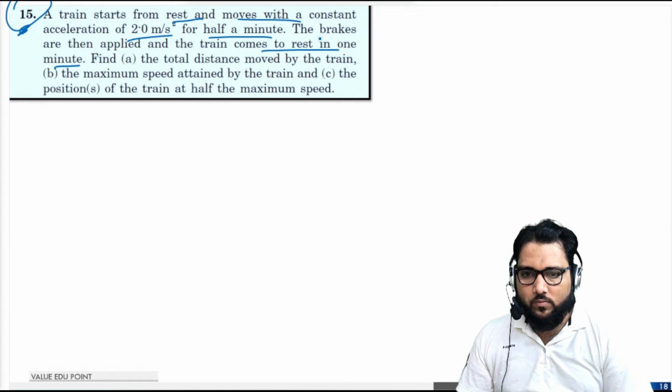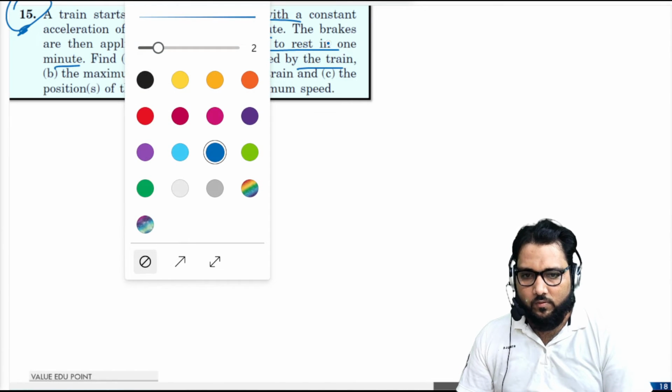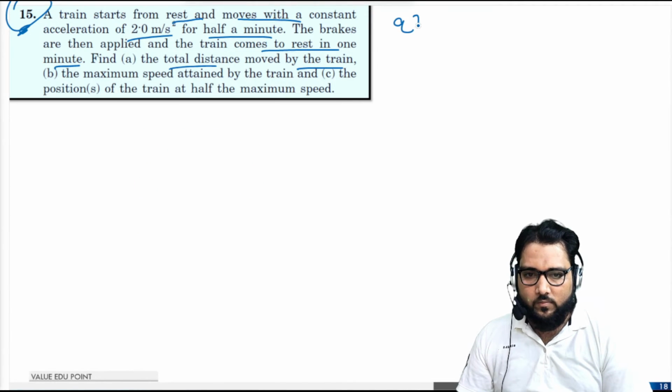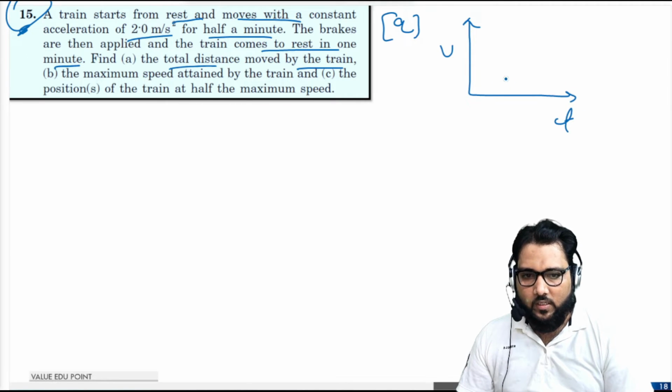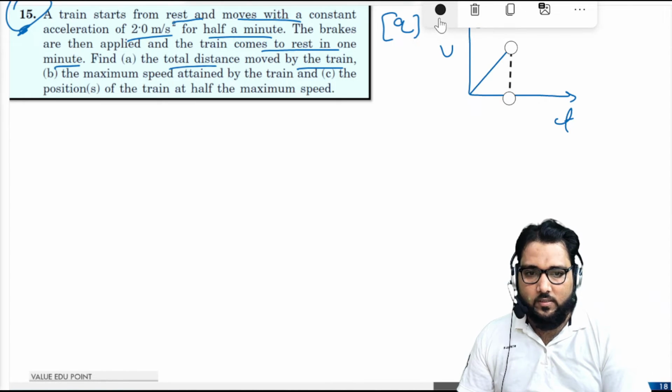So now the first question is the total distance moved by the train. So one by one we'll discuss this problem. So what is happening? See guys, if I draw the VT curve, that is very helpful. The train starts from rest with 2 meter per second squared, the train moves in this direction. Okay, so half a minute, this is the half minute, or we can say 30 seconds.